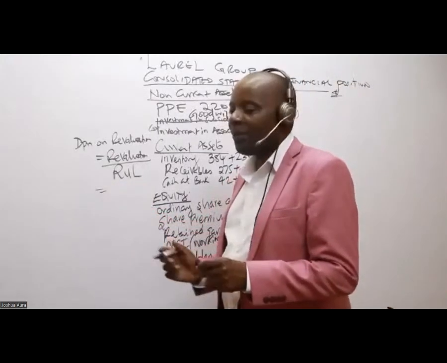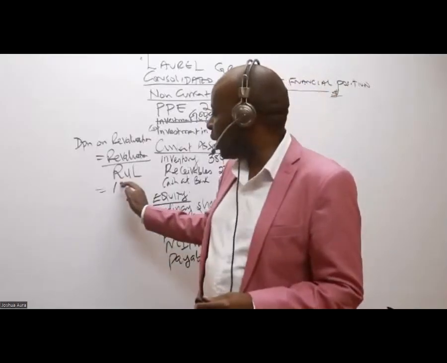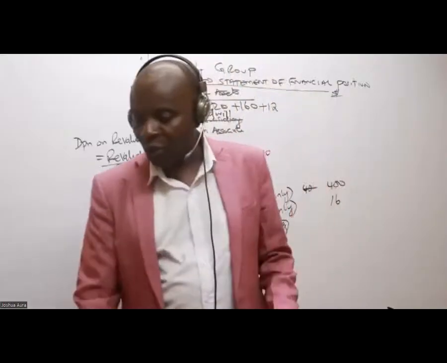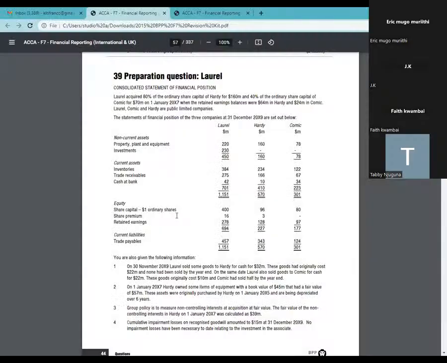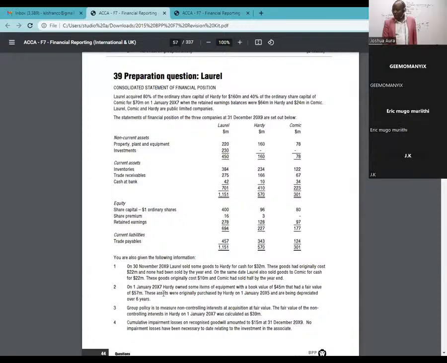So revaluation, ladies and gentlemen, what do we have for revaluation? You have given me 12. And what is the remaining useful life? Let's read together this. On 1st January 2017, Hadi owned some item of equipment with a book value of 45 million that had a fair value of 57 million. These assets were originally purchased by Hadi on 1st January 2015 and are being depreciated over 6 years.